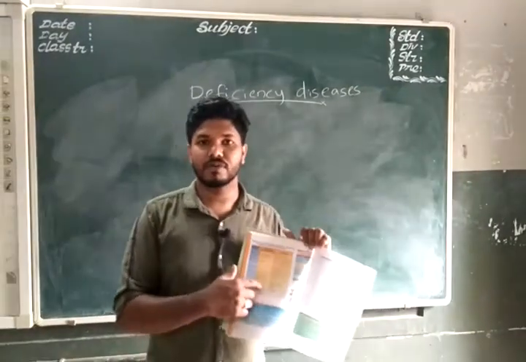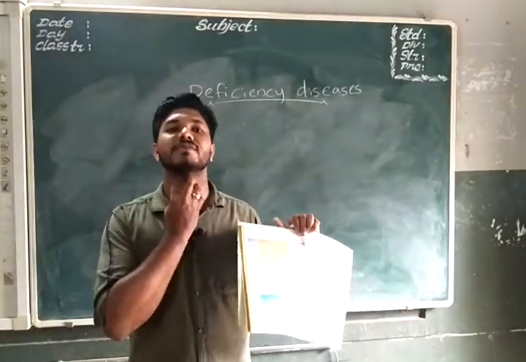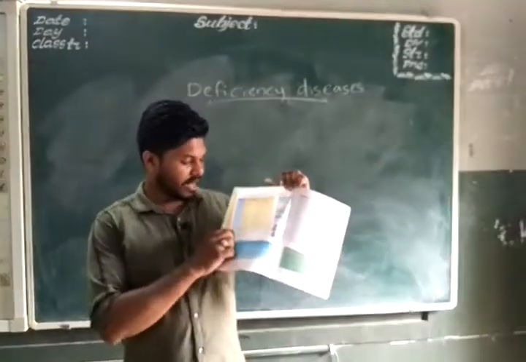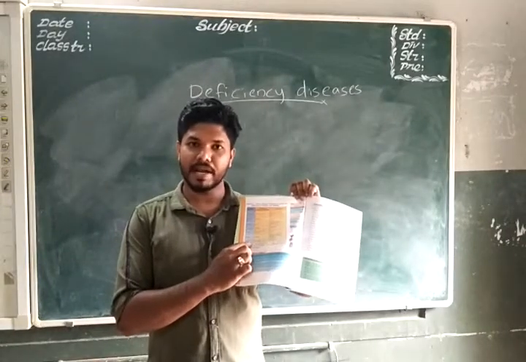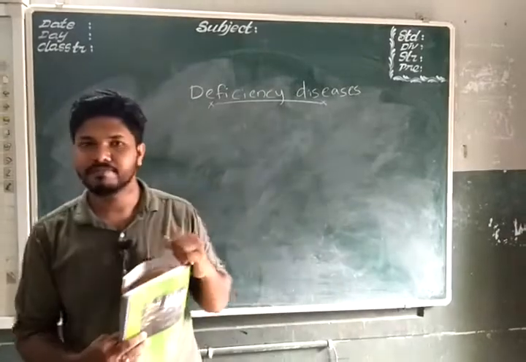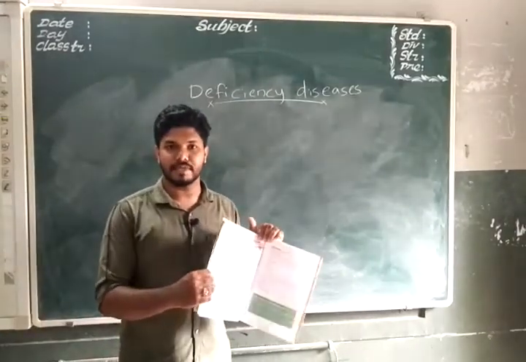And next one, iodine. Iodine deficiency causes goiter. Goiter is a bulge formation, that is a swollen formation in our neck. And last one, iron. The deficiency of iron causes anemia, that means the weakness of the whole body, that is due to the deficiency of iron.